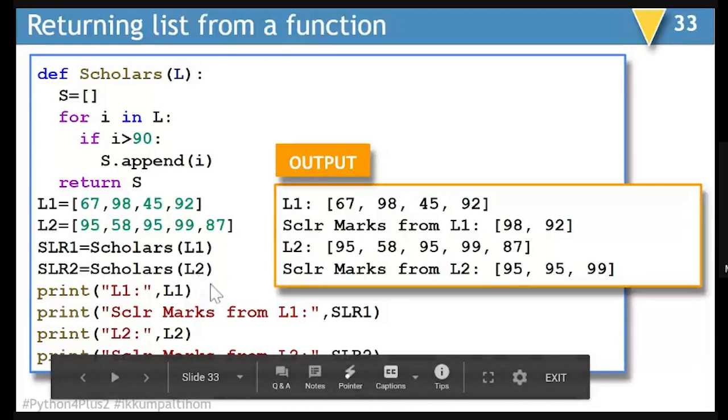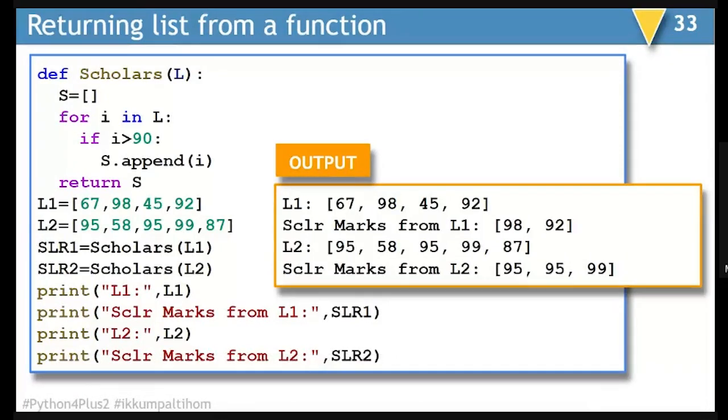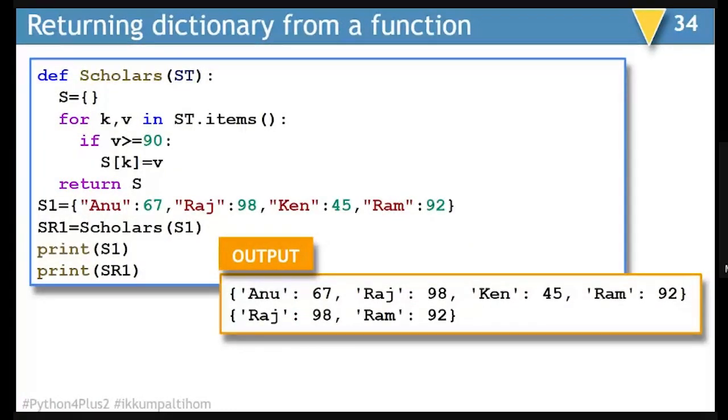And when you will be displaying the scholar marks from the SLR1 and SLR2 lists, it is going to show you only those marks which are going to be marks for scholars. So this is once again a very simple example, but shows that a list is possibly returned from a function. Next, we can also return dictionary from a function. So this is an example.